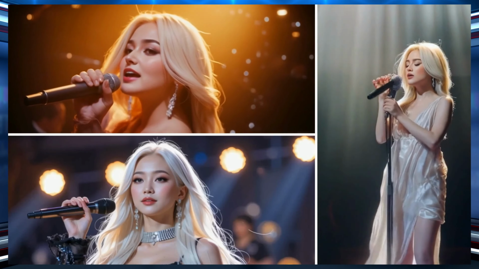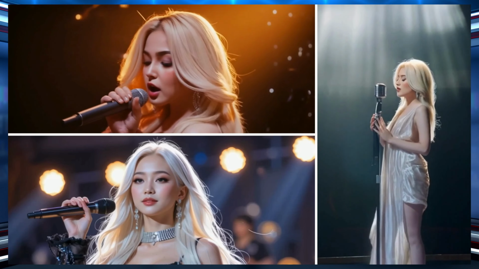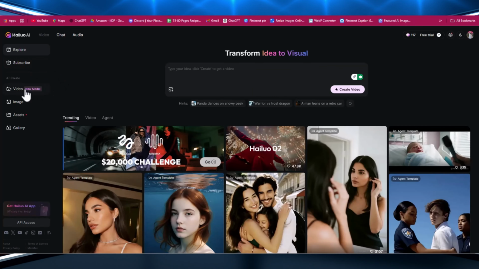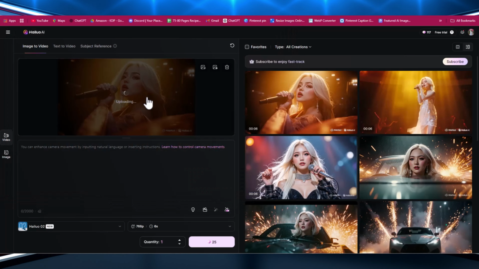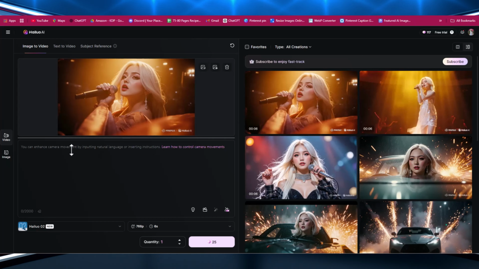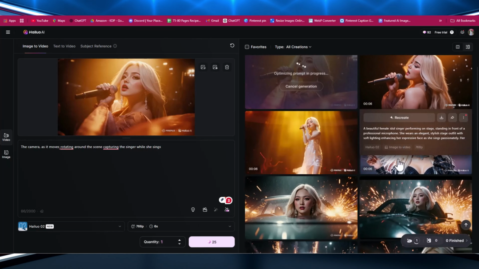Next, let's transform the images into a stunning video with Hailious AI. Click on the Video option to begin creating your video. You will see a prompt box where you need to upload the images you previously generated. After uploading, paste the prompt provided into the prompt box. The platform offers different prompts for various visual effects, so you can use any of those or add your own custom prompt to personalize the video. Once everything is set, review your inputs carefully, then click the Generate button to start the video creation process. I create more videos the same way, only changing the image and the prompt.